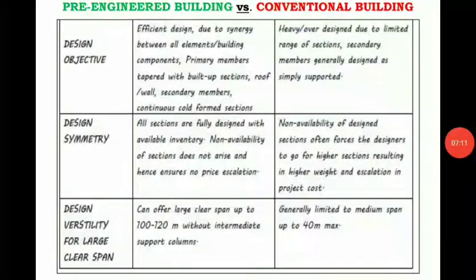With respect to the design objectives, in the pre-engineered building we get an efficient design due to synergy between all the elements or building components, and you can consider primary members which are tapered with built-up sections, roof or wall secondary members, and continuous cold formed sections with respect to our design objectives. That means whatever design concepts come in this pre-engineered building are interrelated with all the members.